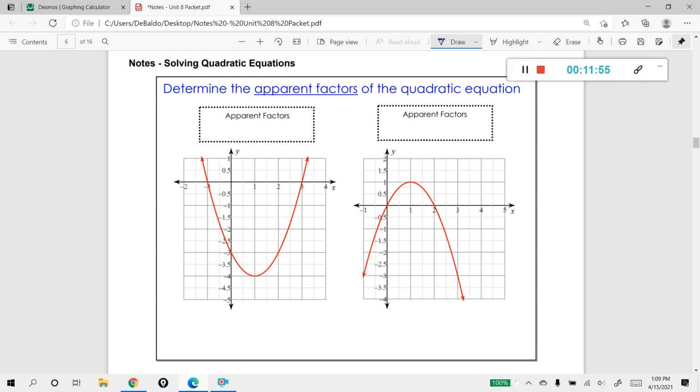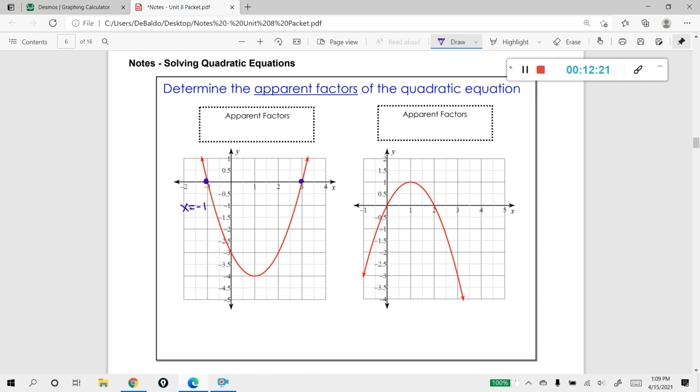Now, remember that the solution to a quadratic is where the graph crosses the x-axis. So it looks like I have 2 solutions in this first problem. You can see that this first solution is x is equal to -1. In order to get the apparent factor that this solution came from, I need to do the zero product property backwards.